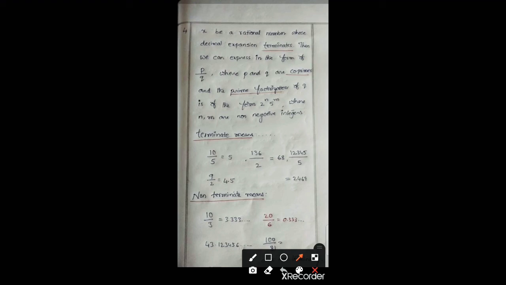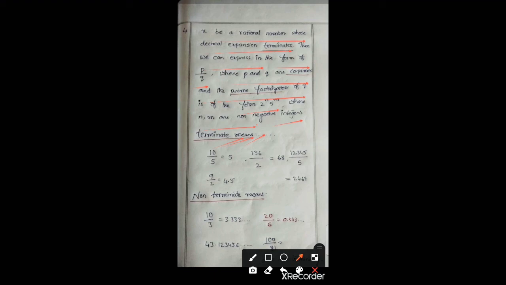Once again I am reading it clearly, listen carefully. Let x be a rational number whose decimal expansion terminates. Then we can express it in the form p by q, where p and q are co-primes, and the prime factorization of q is of the form 2 power n into 5 power m, where n and m are non-negative integers. Here the important point to keep in your mind is termination. What is termination? Termination means it stops.